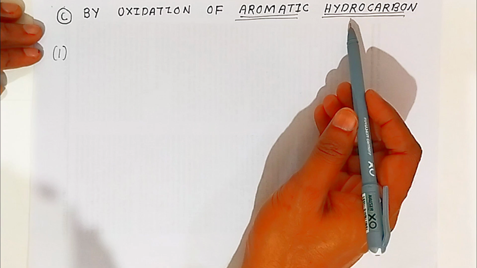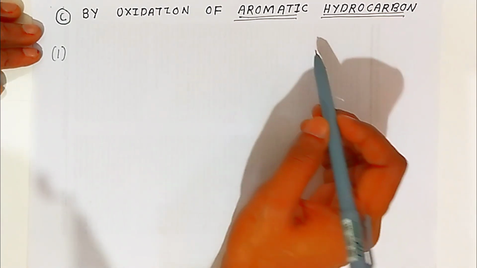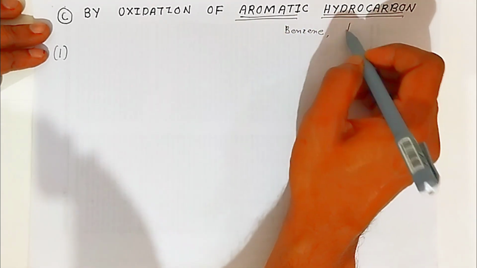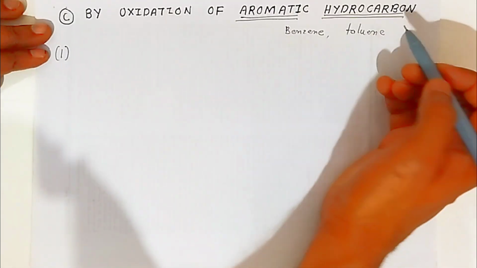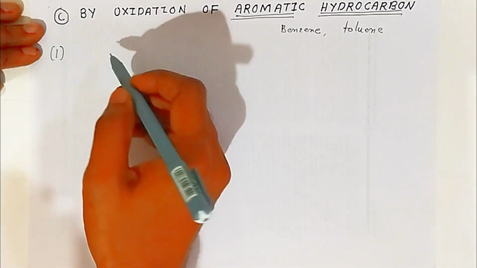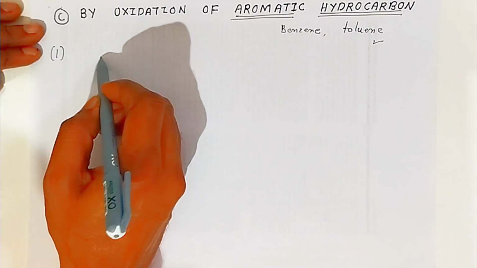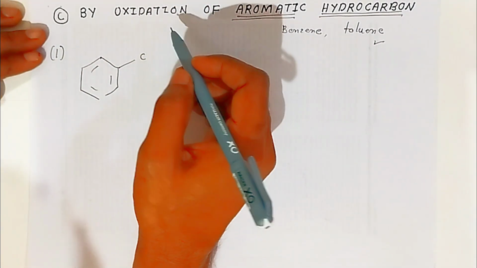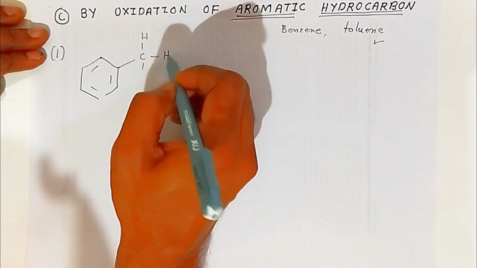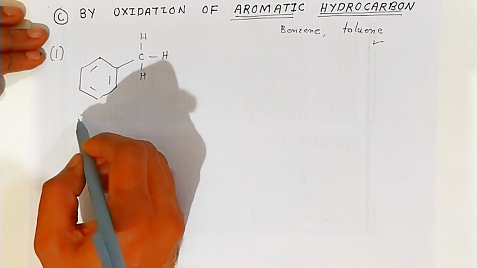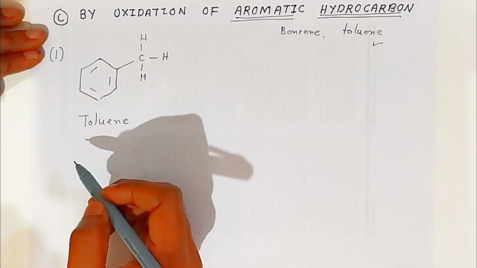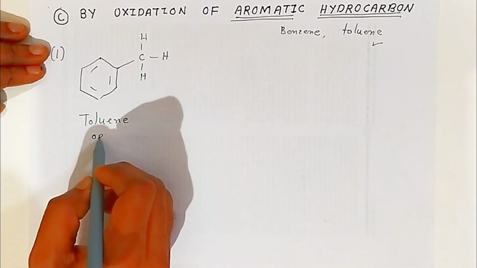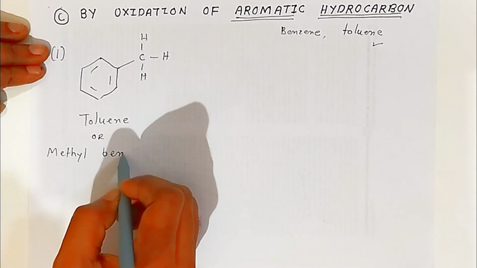The first aromatic hydrocarbon we are going to use, students, is toluene. Aromatic hydrocarbons may be benzene, maybe toluene. Now what happens, students, in oxidation of toluene? Toluene, this is the structure. Toluene consists of a benzene ring as well as a methyl group, CH3. In common name we call it toluene. Since it is a methyl group and benzene, sometimes we also call it methyl benzene.